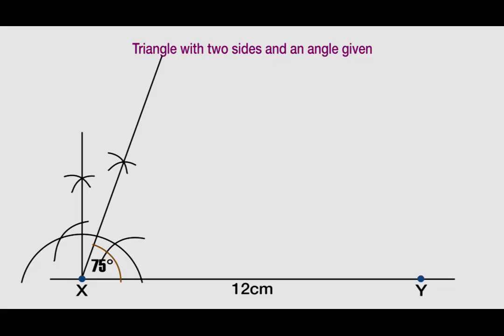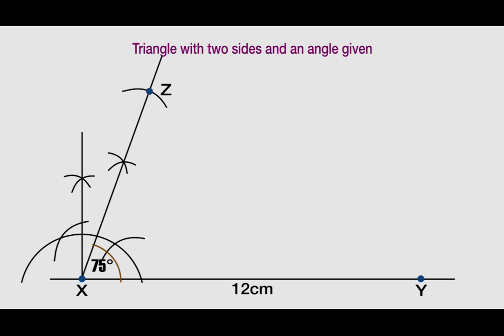Now locate the position of Z, which is 10 centimeters from X. This will be done by opening your compass to 10 centimeters, and with your compass point at X, draw an arc on the 75 degrees line.